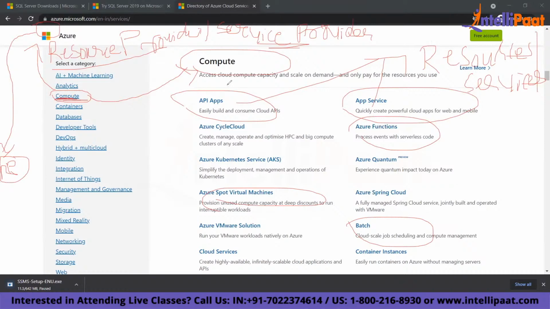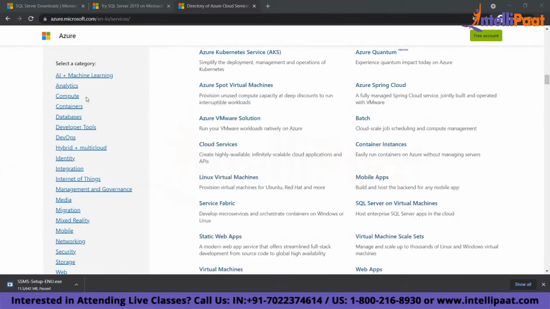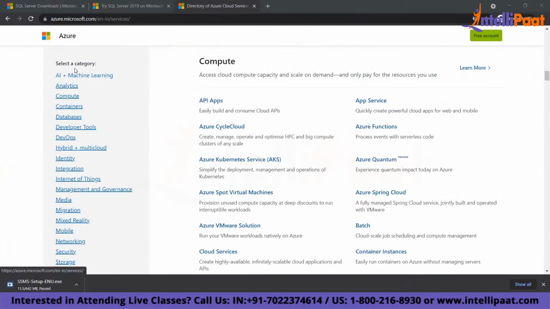Within compute, you have these many resources or services you can create. So if you want to create a VM, you have to get into compute. A virtual machine will be created within the compute resource provider. Is that clear? So you have resources or services, and then you have a resource provider or service provider.